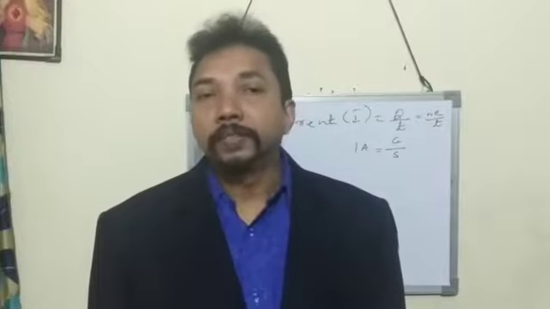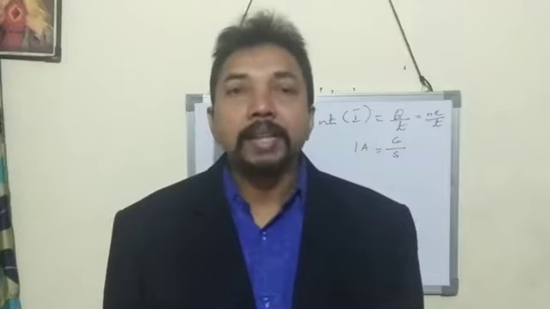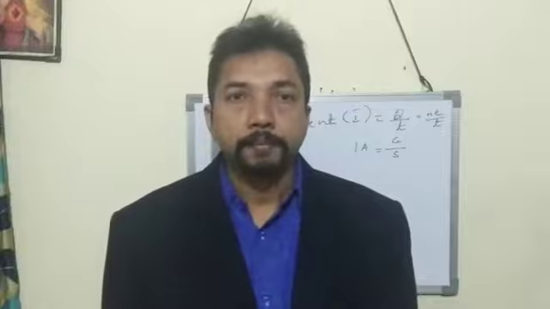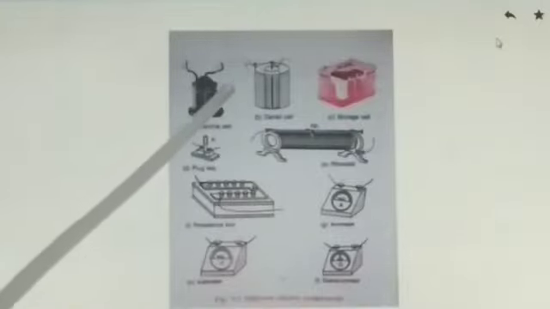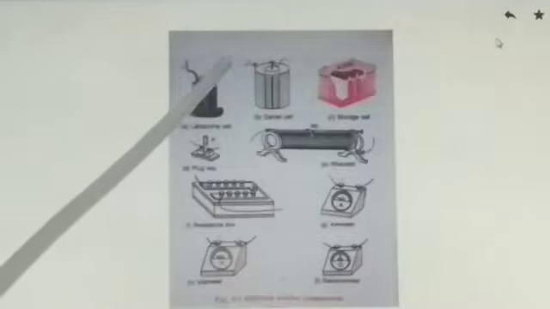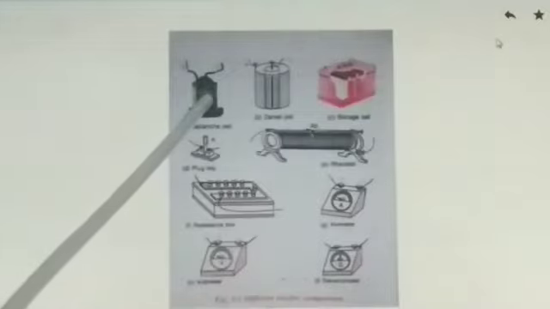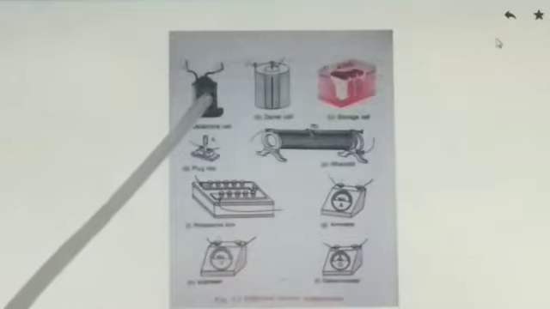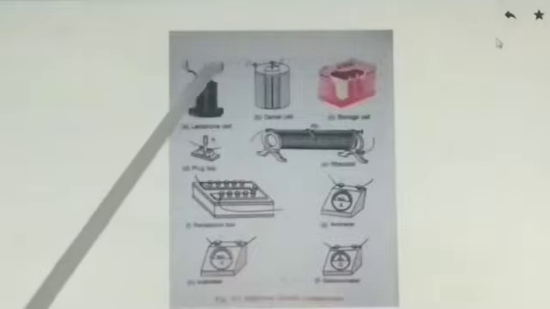Now let us see some of the electrical components which are used in an electric circuit and the symbols which are used for representing them. So in this picture you can see some of the electrical components used in a circuit. This is the picture of a Leclanché cell. Leclanché cell is a primary cell. It has one positive terminal and this is the negative terminal.